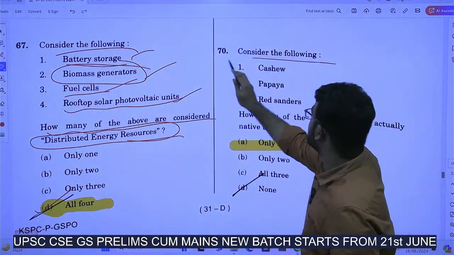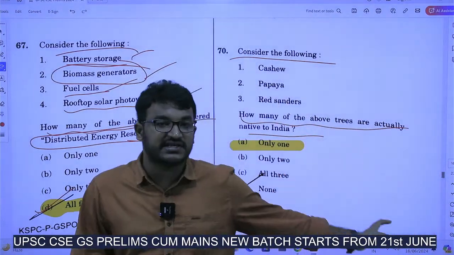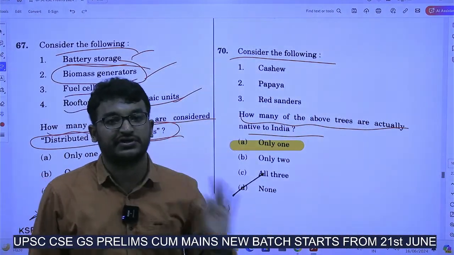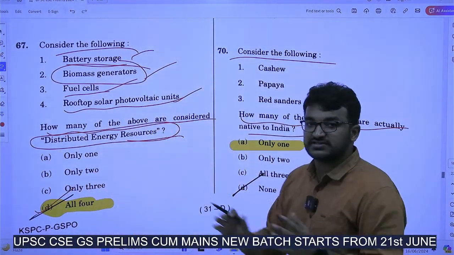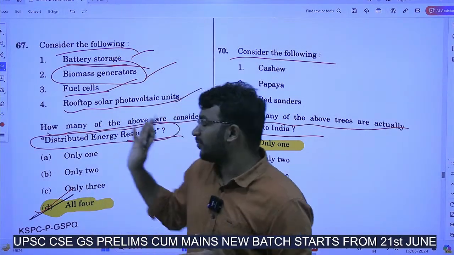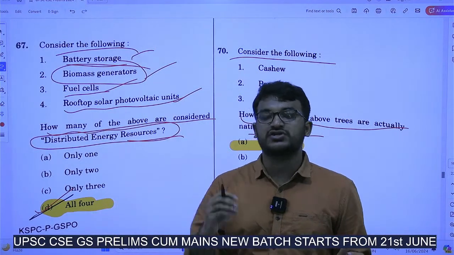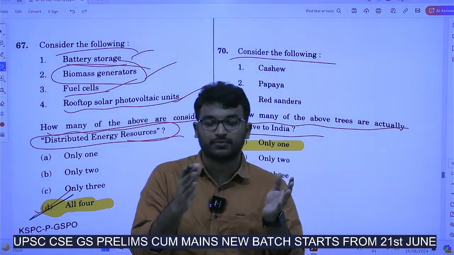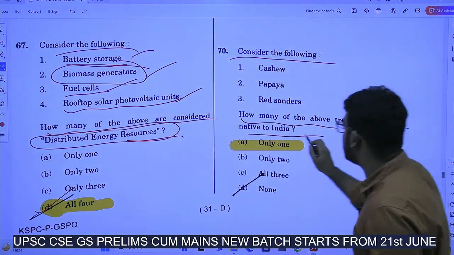Next, consider the following. How many of the above trees are actually native to India? So it is asking which of these three are endemic to India. This is also a difficult question. So see this. Even though polity and geography are relatively easier, the other things, science and technology or environment and economy are also not so easy. We can consider them as moderate to difficult. Okay. Now how many of the above trees are actually native to India?